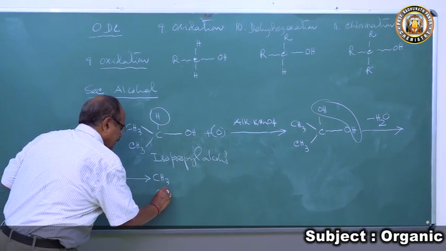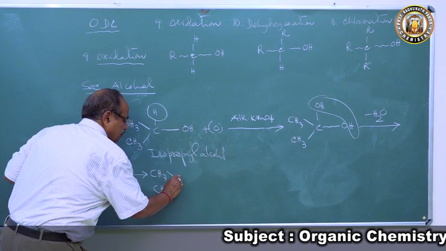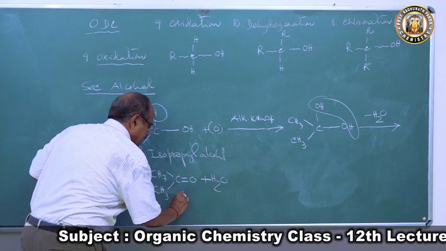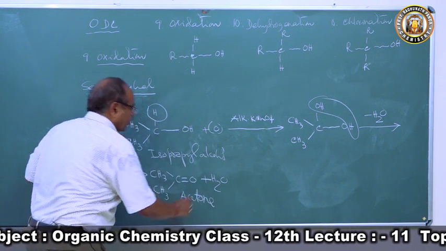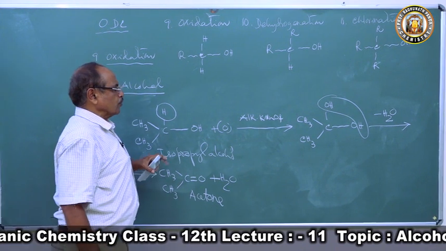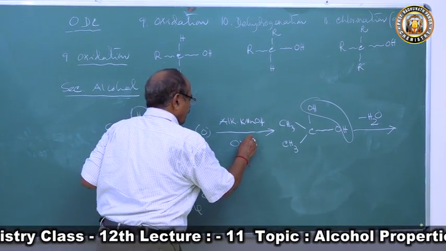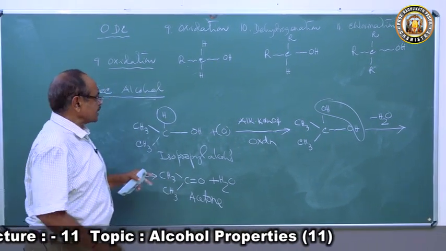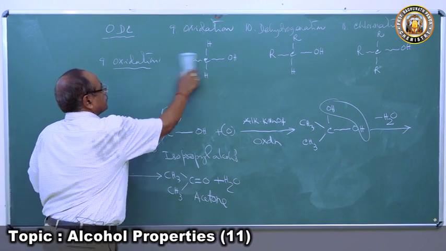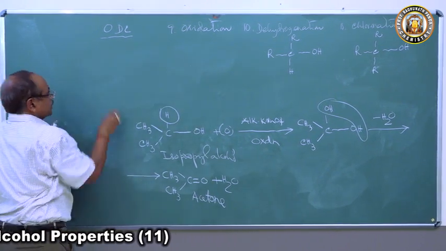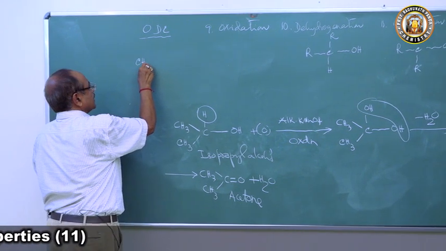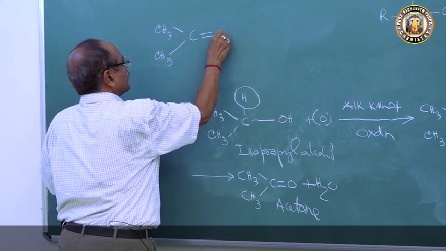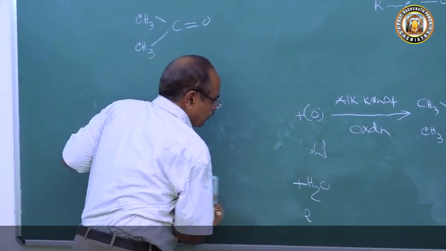ketone. We get the ketone of the alcohol, acetone, plus water. This is acetone. So secondary alcohol reacts with alkaline KMnO4, undergoes oxidation to form its ketone. Now this ketone, if we come to the ketone, CH3, we got the acetone, CH3COCH3, the acetone.